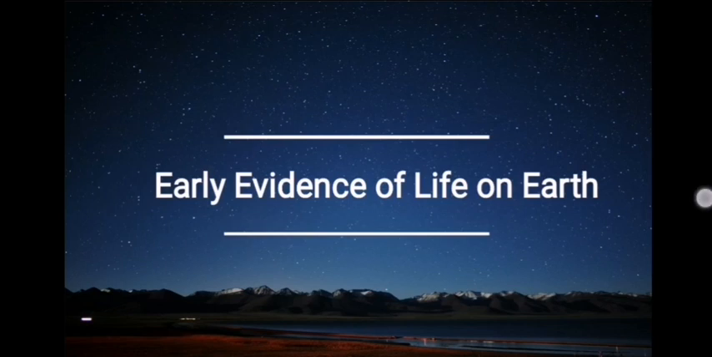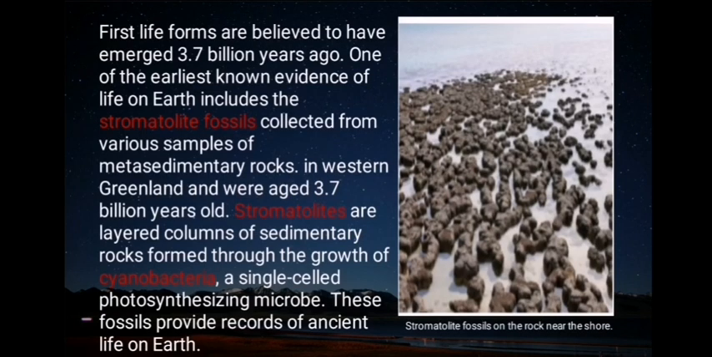Early evidence of life on Earth. First life forms are believed to have emerged 3.7 billion years ago. One of the earliest known pieces of evidence of life on Earth includes the stromatolite fossils, collected from various samples of metasedimentary rocks in western Greenland and aged 3.7 billion years old.